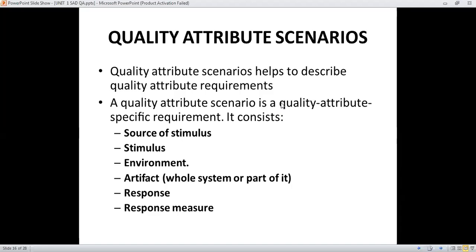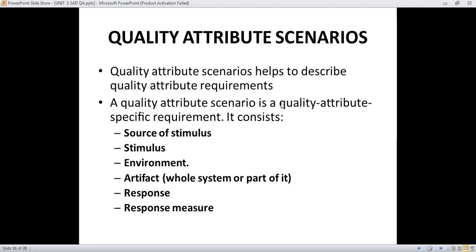That quality attribute requirement, known as a quality attribute scenario, is divided into six parts. You have to learn those six parts by heart, because this question is asked as theory for 8 marks, 6 marks, or 5 marks.